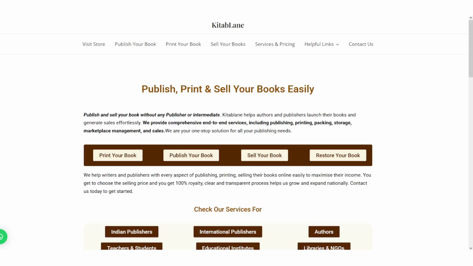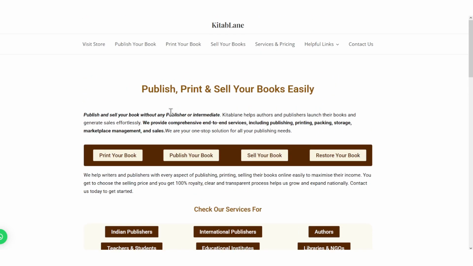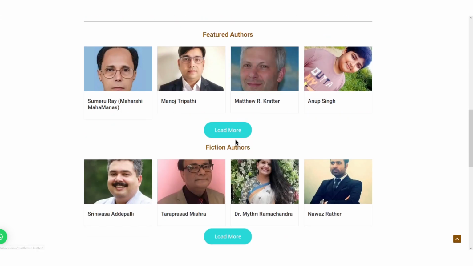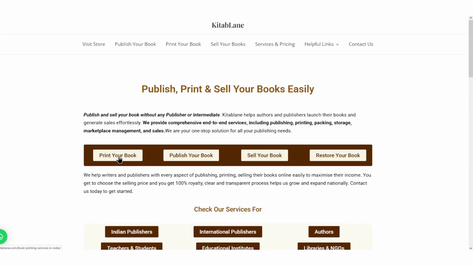As you know, at Kitablen we help you with printing, publishing, and selling your book online. We do not charge any professional fees or processing fee, and we help you list on Amazon and Flipkart. You can go to our website and check what services we provide. Whether you want to print, publish, or sell your book, we provide all-round services. I have mentioned each and every service that we provide on our website, so if you click here, you will see how we print, publish, and sell your book.